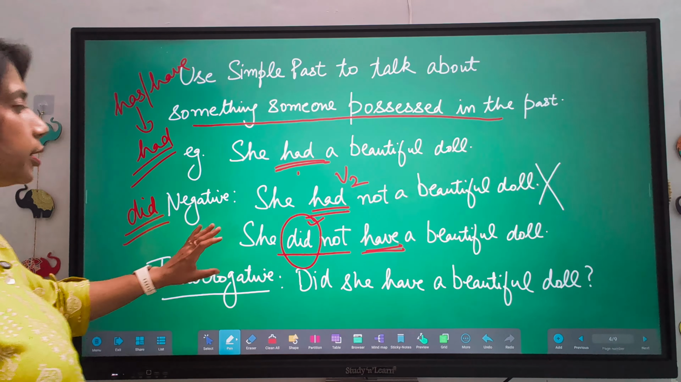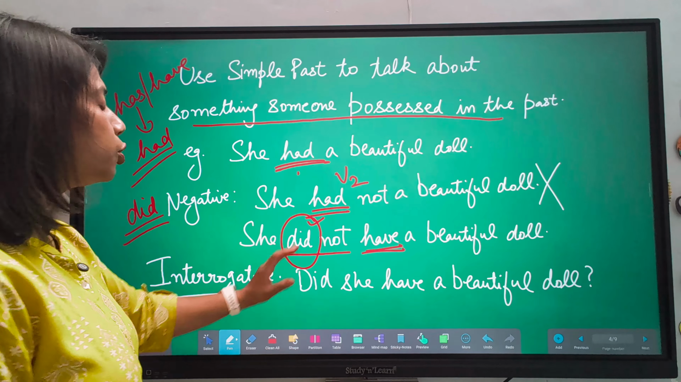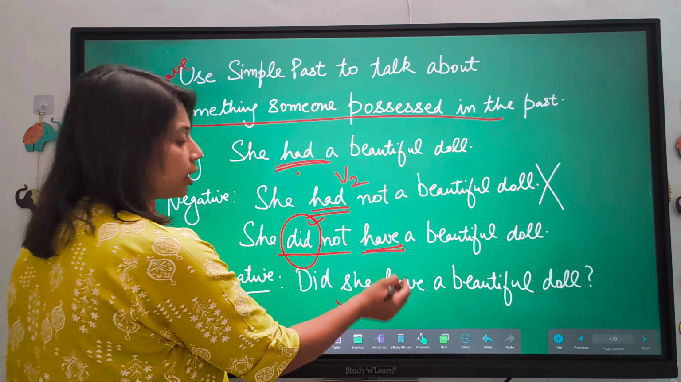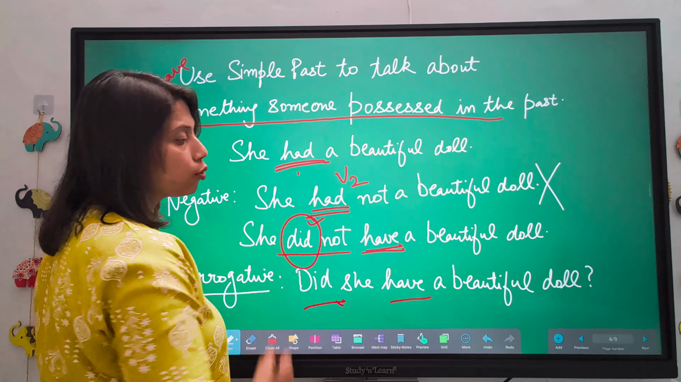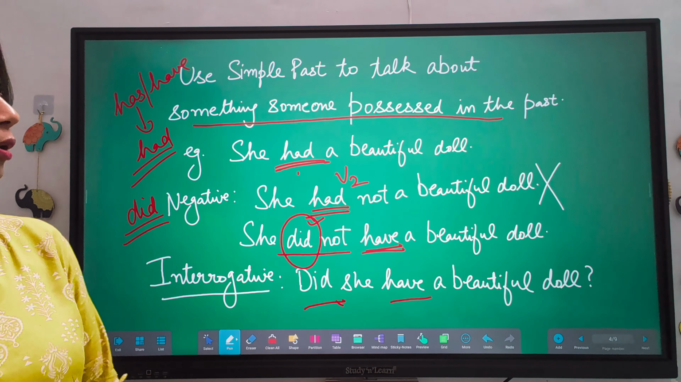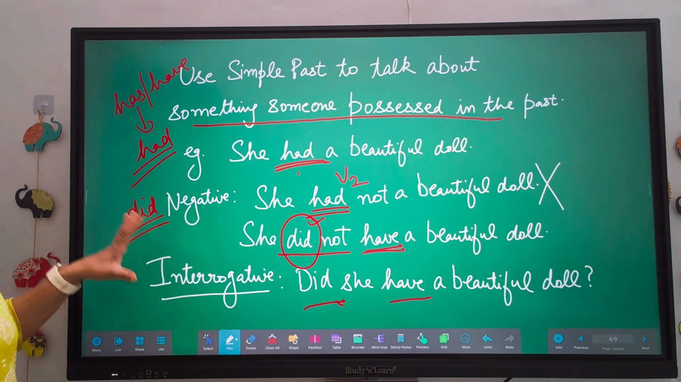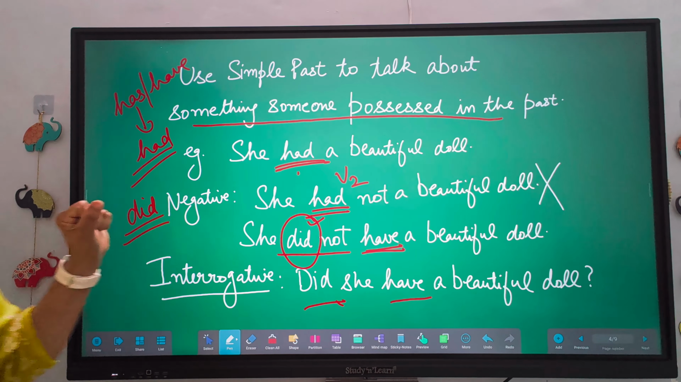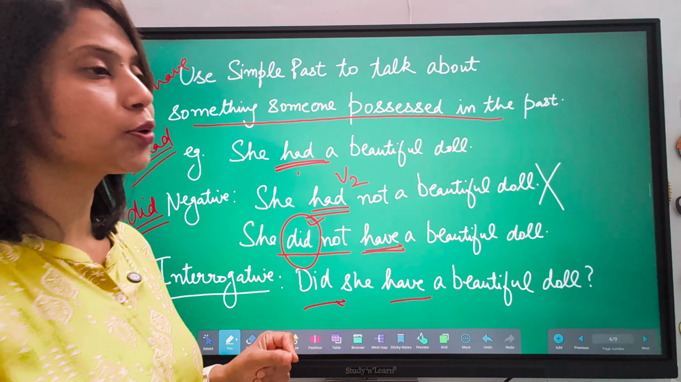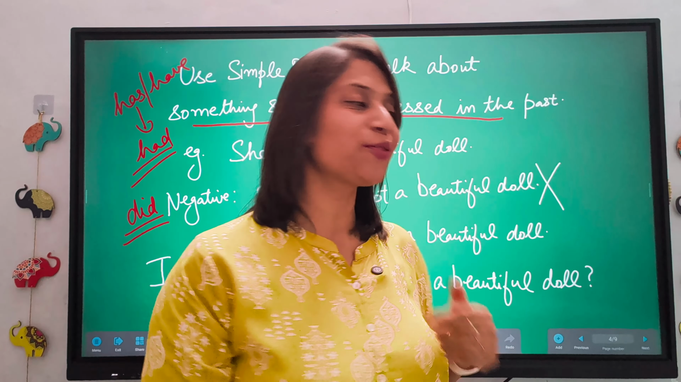So this was the negative, and now the interrogative. You will bring did in the beginning. Did she have? Again, you have to change had into have when you're changing it into a question. And after that, question mark. Have a beautiful doll. So, in this way, you will change simple past sentences of the possession sentences into negative and interrogative. I hope this is clear to all of you.